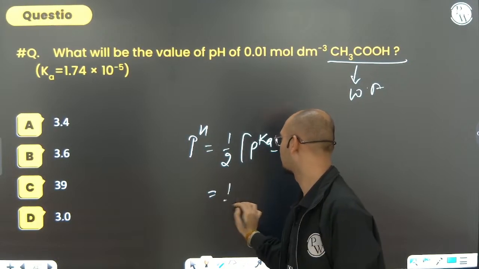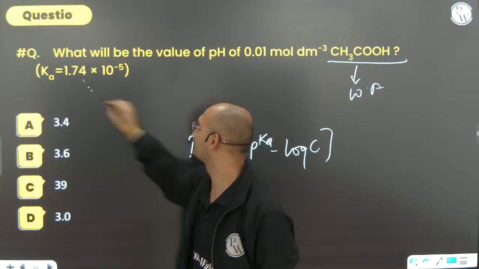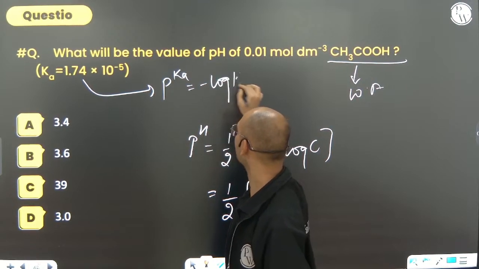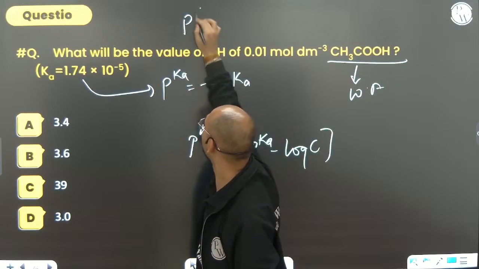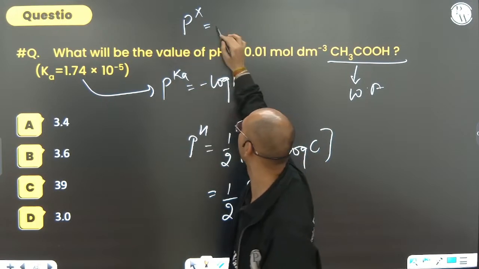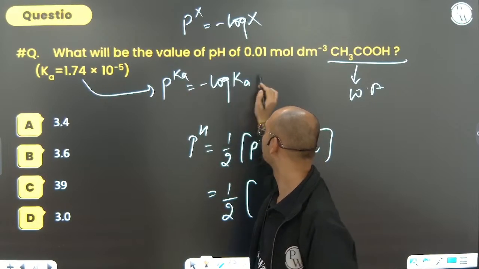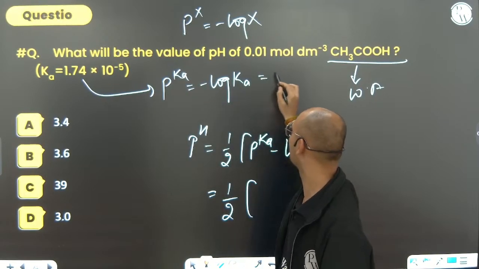So just put those things, half of pKa, because K is given. How do you find out pKa? pKa will be negative log of Ka. Always remember, Px, power of anything, equals negative log of that thing. So pKa will be equal to negative log of Ka.